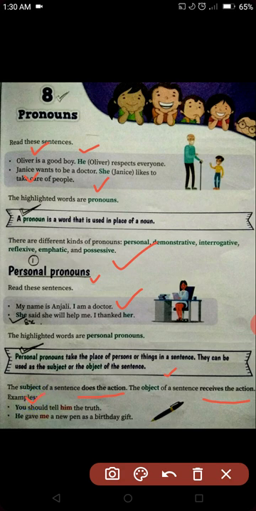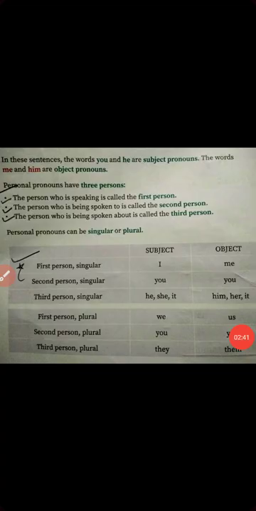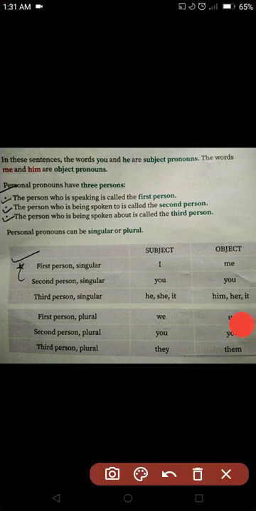Here, you is the subject and you is the pronoun. Alright? Should, tell, this is the verb. Him is the object. Here we can have more examples. Personal pronouns have three types: first person, second person, third person.